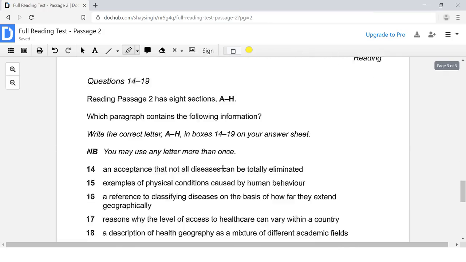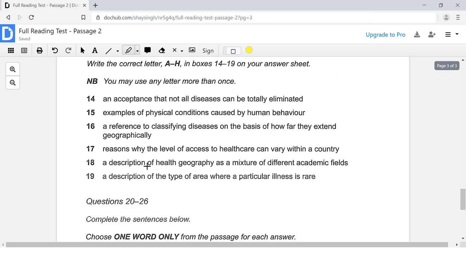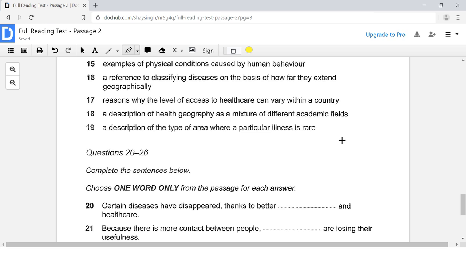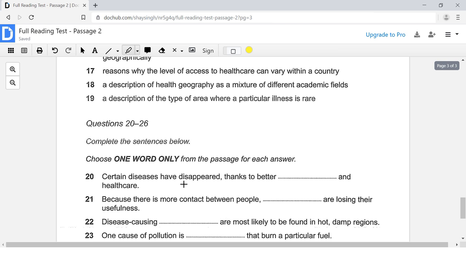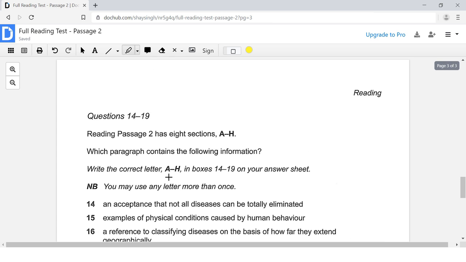Let us come down to our questions. So here we can see that we have a paragraph location question. And then down here, we have a sentence completion question. So which one of these questions do you think we should do first? The paragraph location question or the sentence completion question? If you guessed sentence completion question, then you are correct. Because these questions mostly go in order, whereas the paragraph location questions don't.